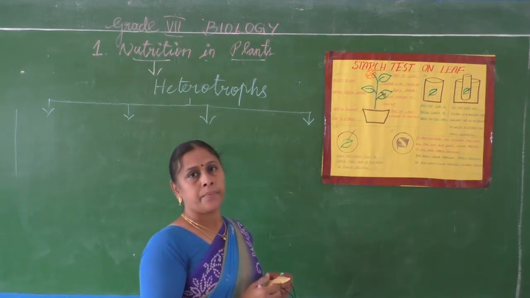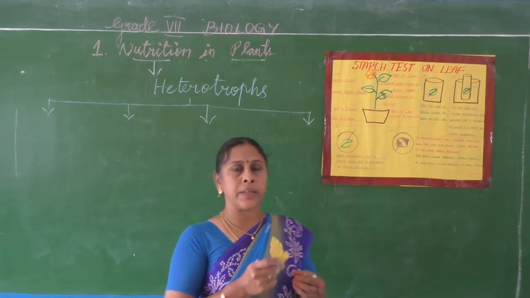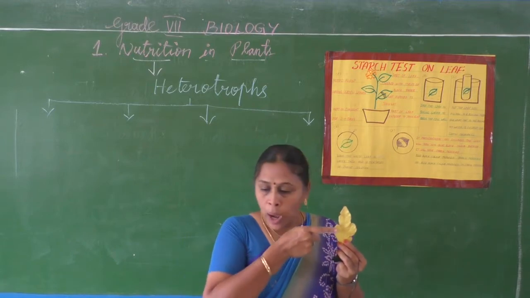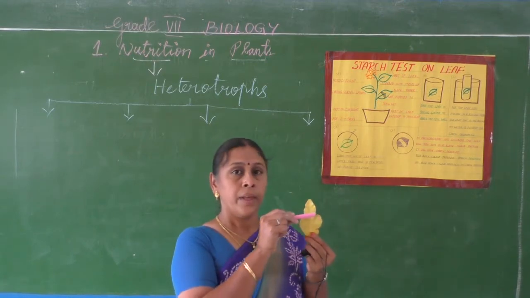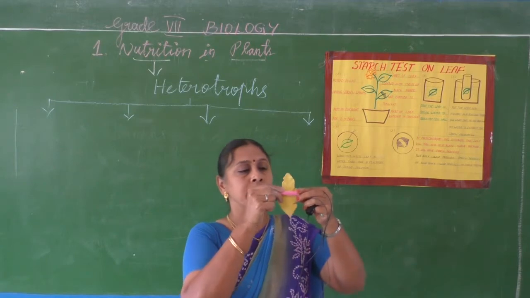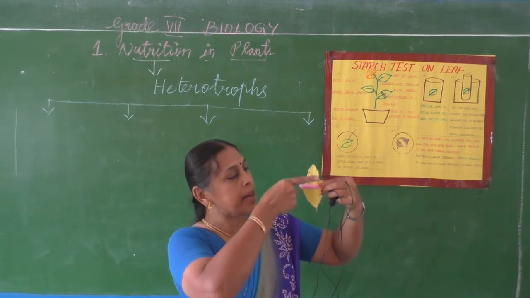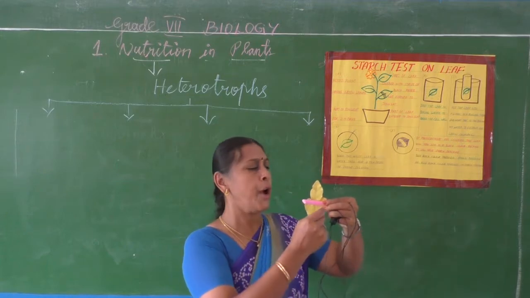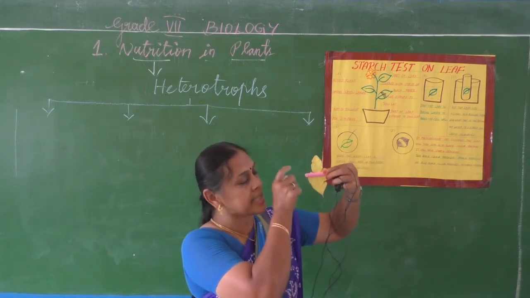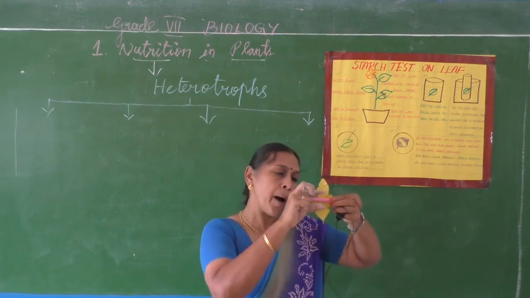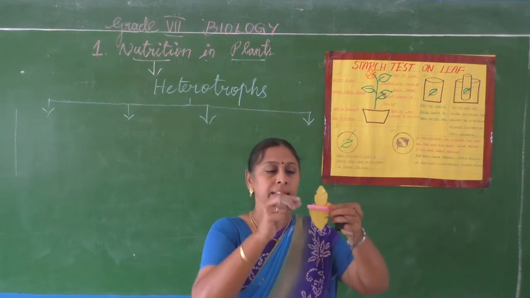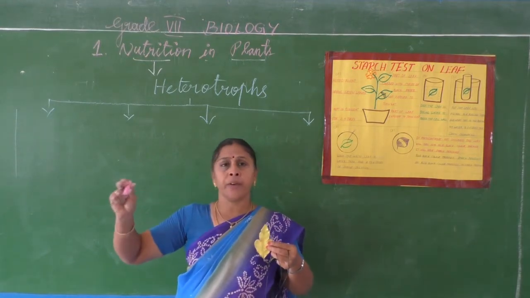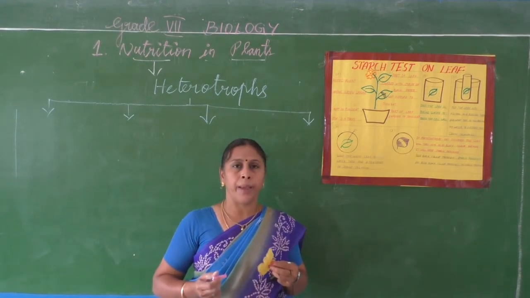We have to pluck a leaf and hide a certain portion of it. You can paste a strip of paper or cloth and tie it in the center or anywhere. A part of the leaf should be covered with a strip of paper, and it should be left for 2 or 3 days in the same way.